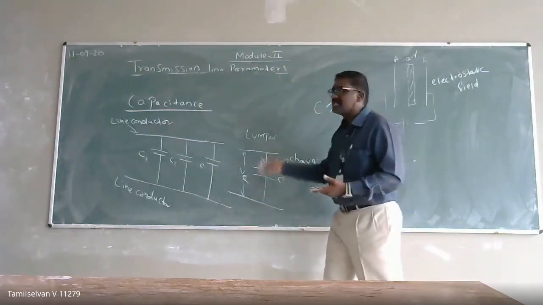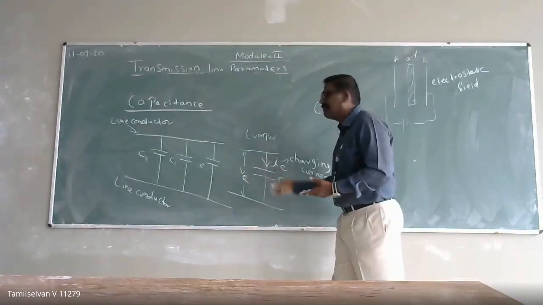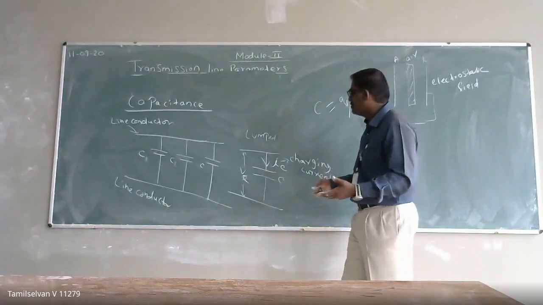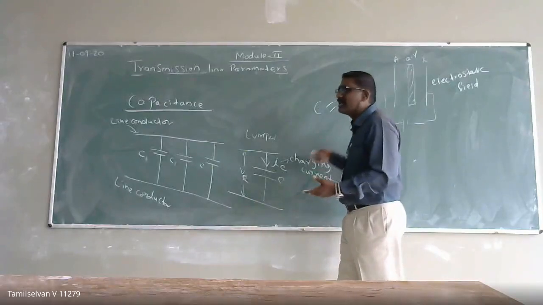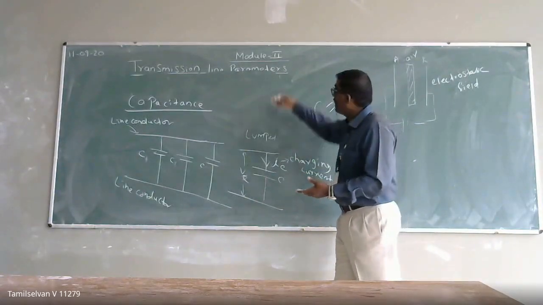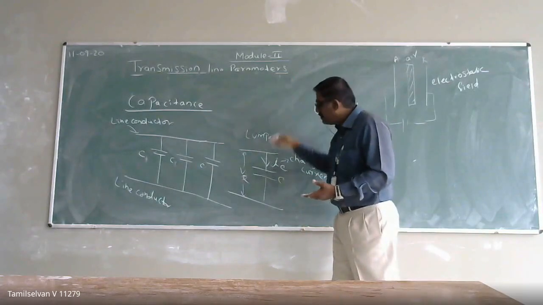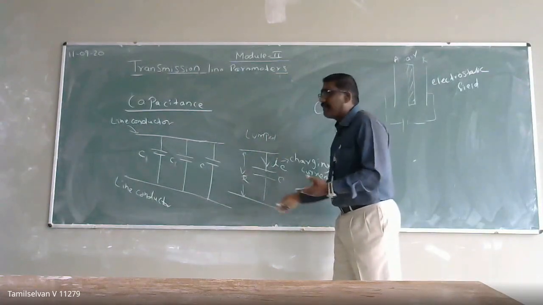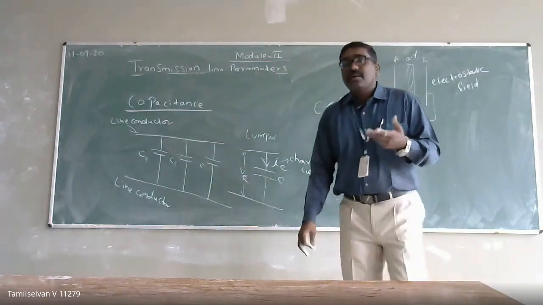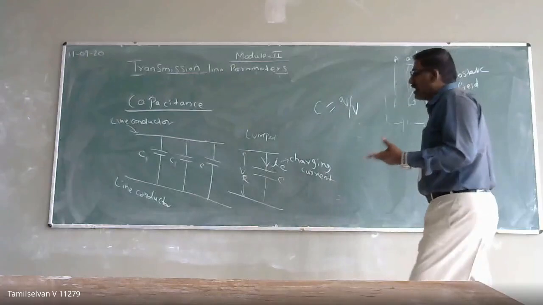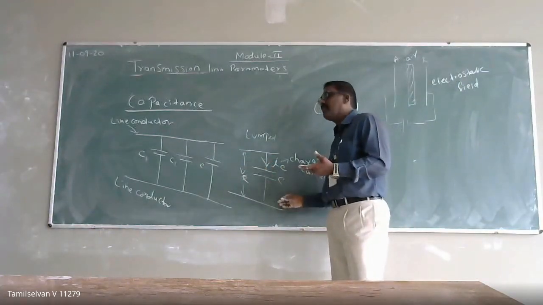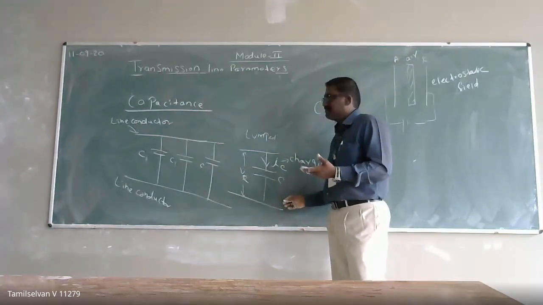Here, unlike inductance, we cannot lump the capacitance. As the distance varies, the capacitance effect is different. We will discuss that elaborately later, including why we should not consider a lumped value of capacitance when deriving the expressions and analyzing the performance of the transmission line. Inductance we can lump together, but for accurate analysis we cannot lump capacitance, though for simple analysis we can lump it.